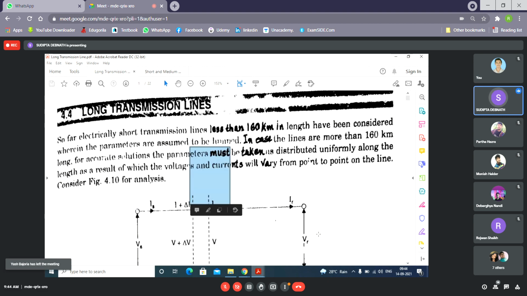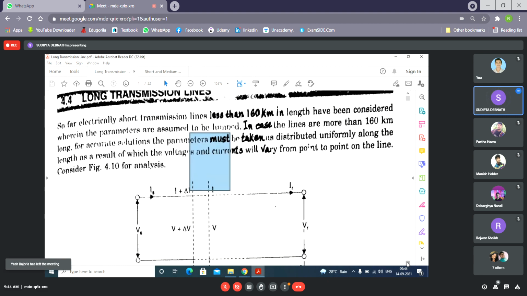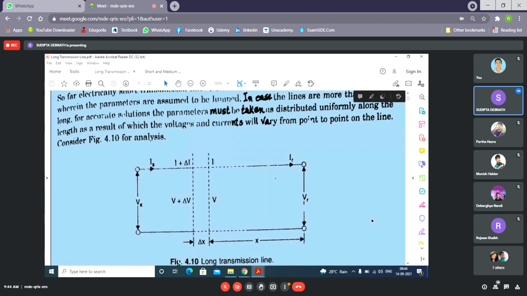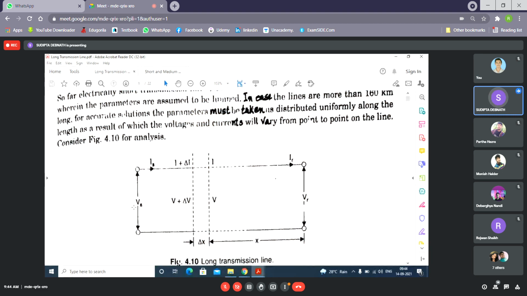So how do we analyze them? Here you can understand that this is the sending end and this is the receiving end. As resistance and inductance are distributed throughout the whole length of the line, we consider a very small length of the line, delta x, at a distance x from the receiving end. Note that the distance is considered from the receiving end, not from the sending end. So let us consider a very small length of the line, delta x.